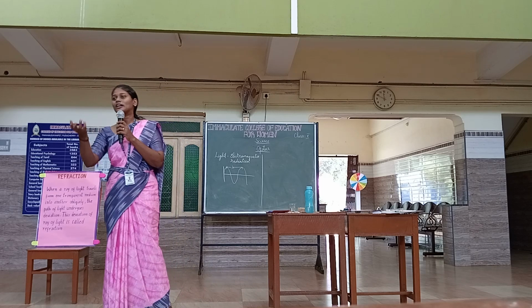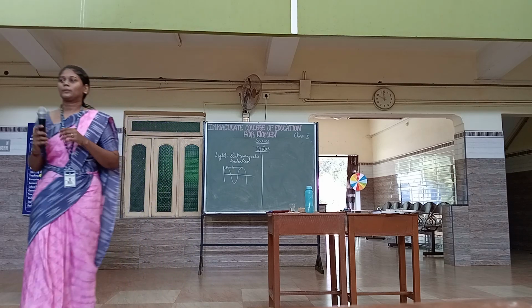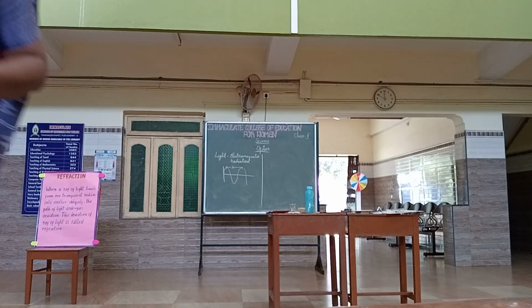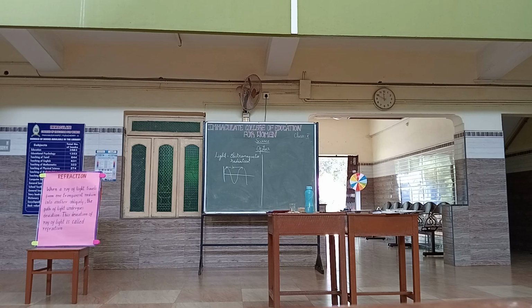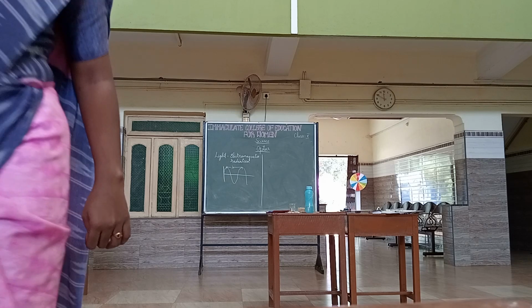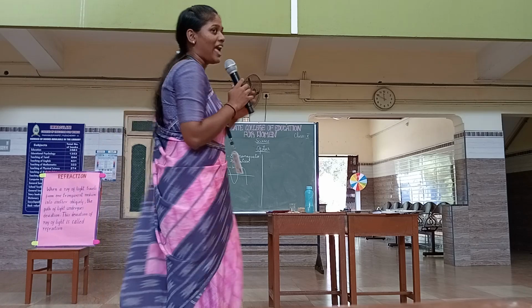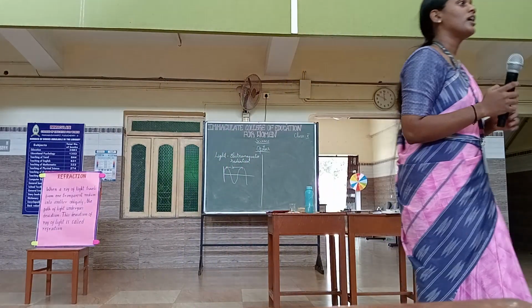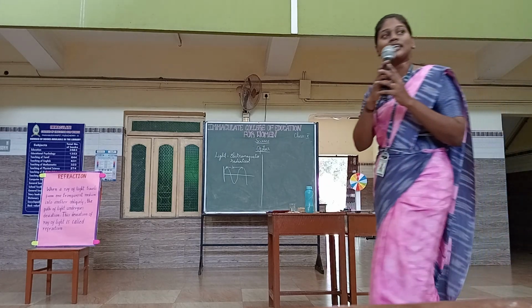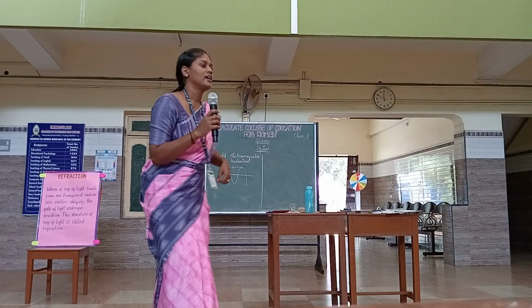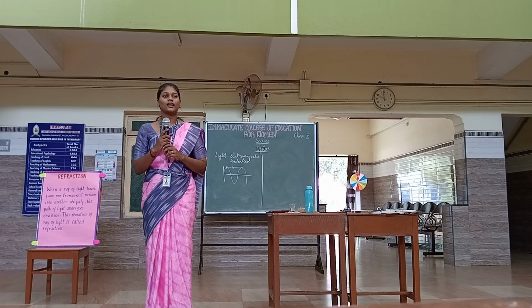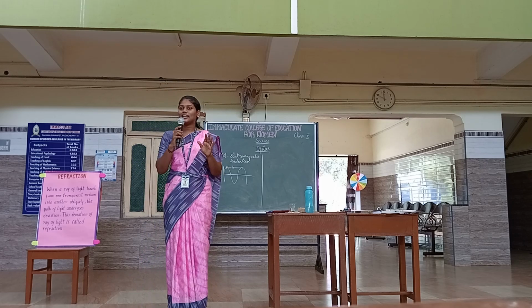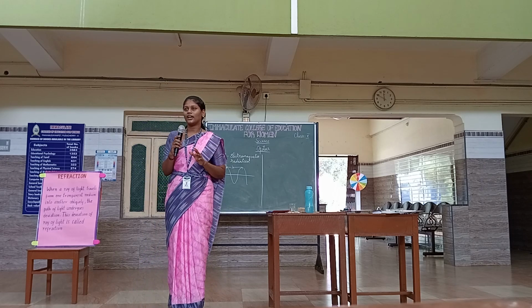From this side, anyone? Tell any one property. Form of energy. Yeah, it's very good. Everyone clap for her. Light is a form of energy. And this side, anyone? It travels in a straight line. It's very good. It always travels in a straight line. Okay. Are the properties clear? We know what is light and also the properties of light, right?